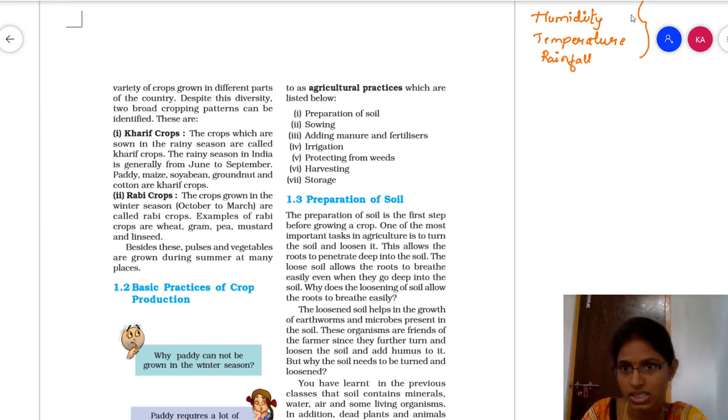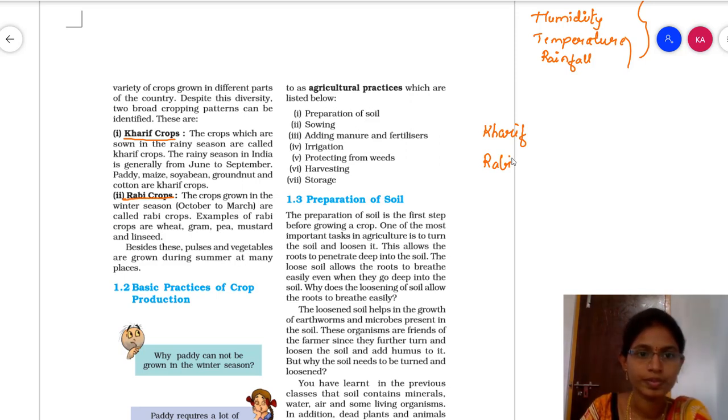Okay, now based upon these environmental features the crops are divided into kharif crops and rabi crops. They are divided into two types, kharif and rabi crops. The crops which are sown in the rainy season are called as what? Kharif crops. In which season are the kharif crops sown?